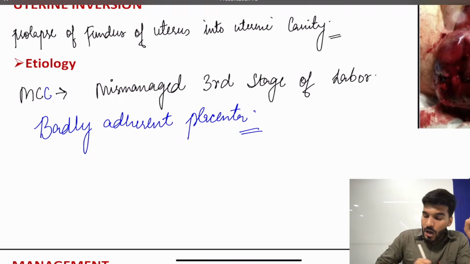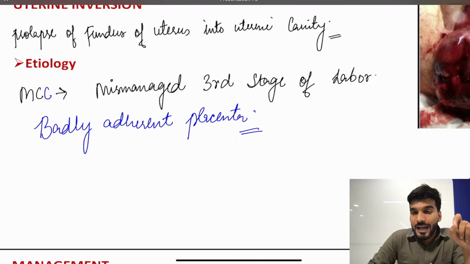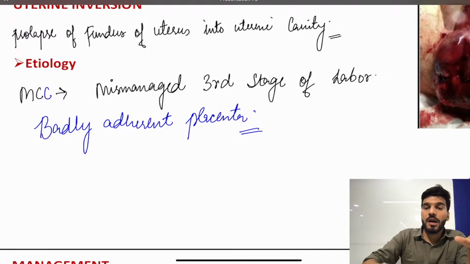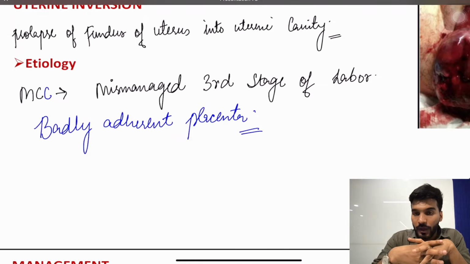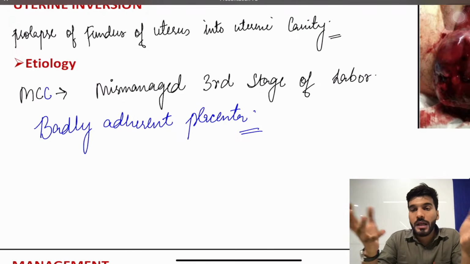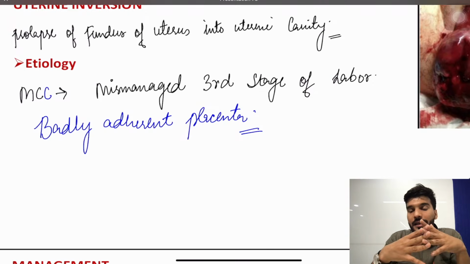Do you understand the types of adherent placenta? I will again say, sir, what is an adherent placenta? When the Nitabuch layer is absent, the placenta is invading the myometrium, attaching to the myometrium, or going to the pelvic structures. Such placentas are called adherent placenta, depending upon the degree, accreta, increta and percreta.